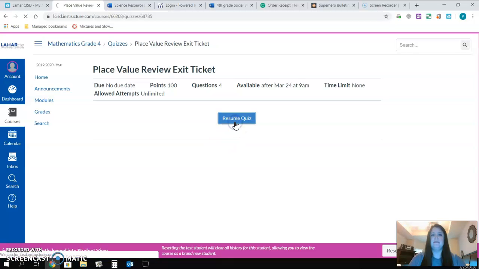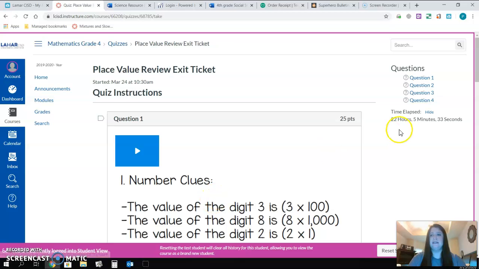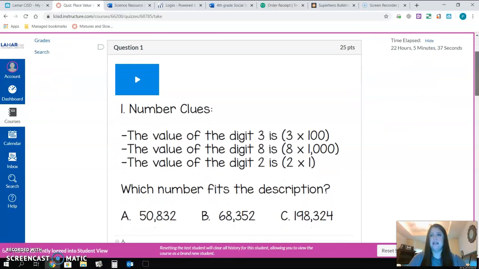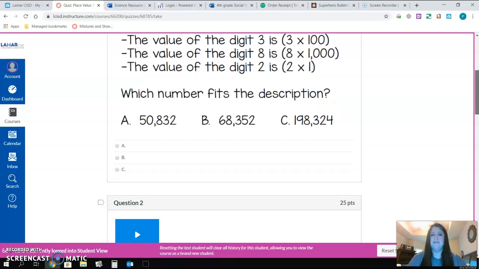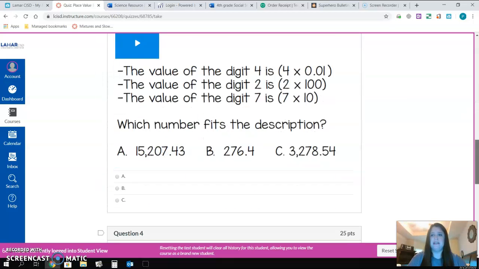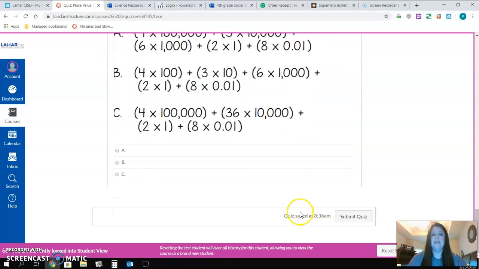Take the quiz. There's the questions. If you do have oral accommodations in your education plan, you can push play. I've recorded myself reading that out to you. You should know if that pertains to you or not. Most of you don't need to have it read to you, but that is there if you need it. Then you will just solve on scratch paper or whatever you have available at your house and submit your answers.